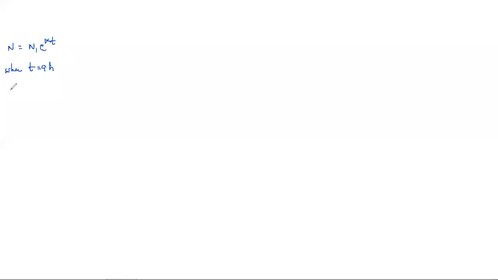So when t is equal to 9 hours, that is nothing but simply we can write N is equal to N1 into e power k into 9, that is N1 into e power 9k. And k is nothing but 1 by 3 log 2. So this is the value of k. So here it is, 9 into 1 by 3 is 3, and then simply what we got is N1 into e power 3 log 2.